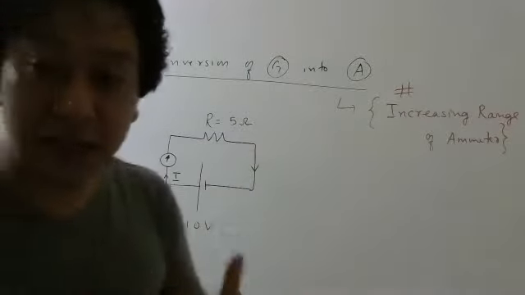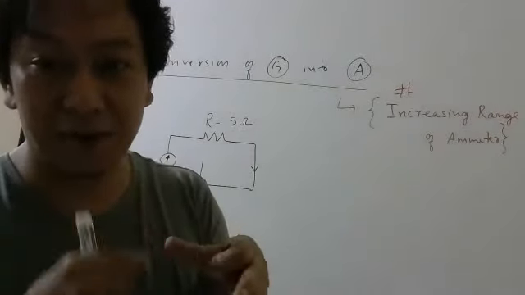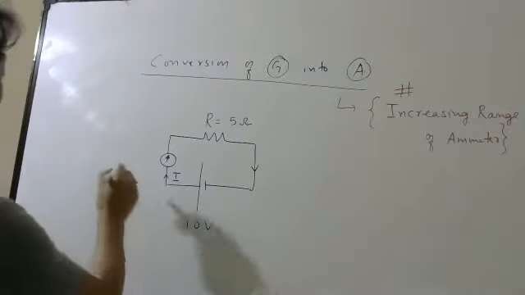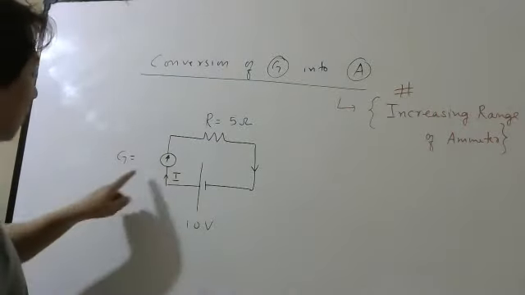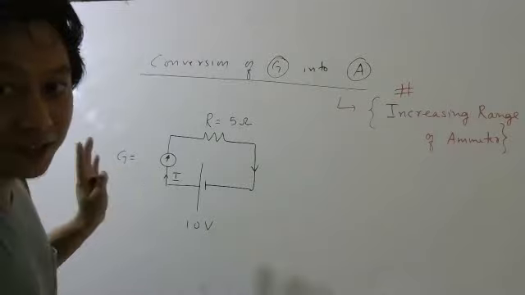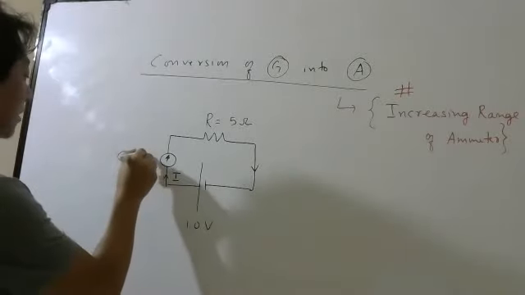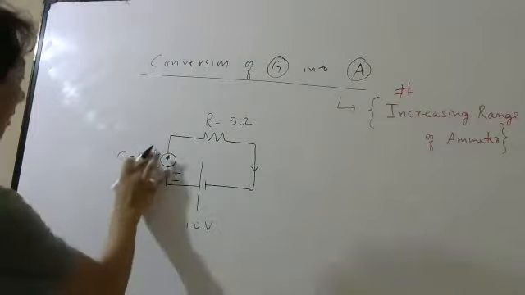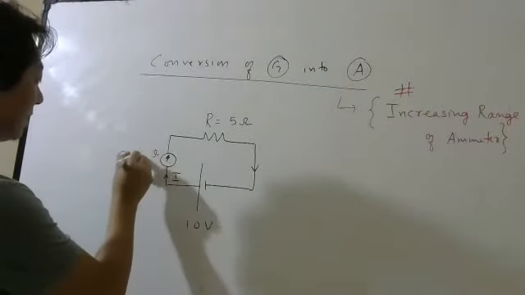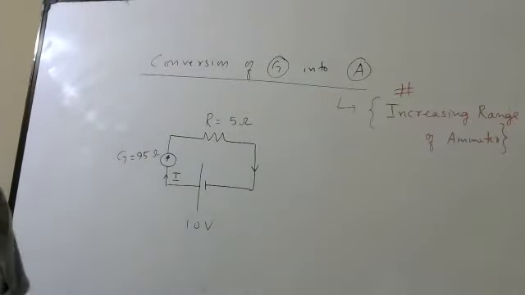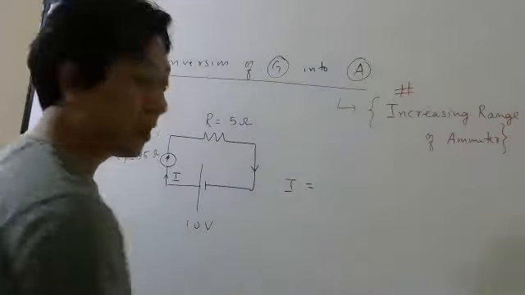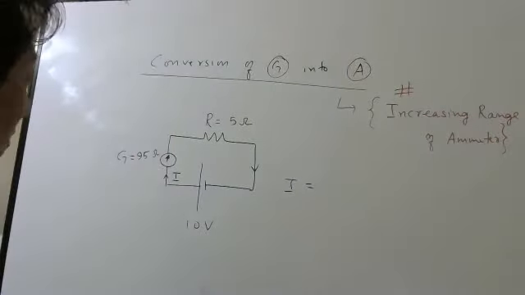Now, the galvanometer itself is made up of coils, remember. So the galvanometer itself will have resistance. Suppose the resistance of the galvanometer, which I write as capital G, is 95 ohm to make it simple. Now, when I measure the current, how much will the galvanometer show?